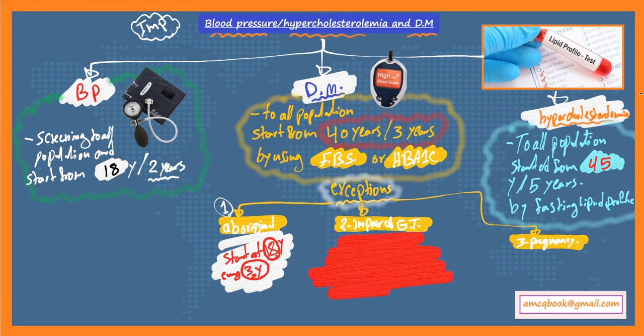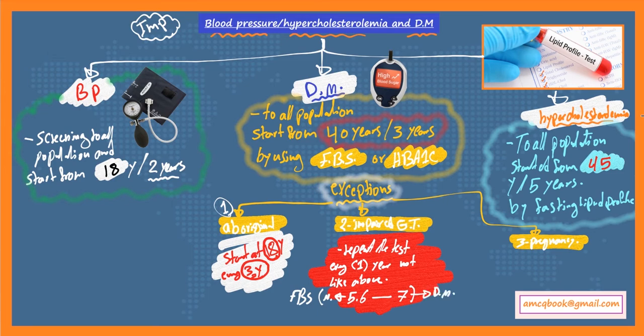The second exception includes impaired glucose tolerance. In case of impaired glucose tolerance, repeat the test every 1 year, not every 3 years as above. What do I mean by impaired glucose tolerance? Well, for fasting blood sugar, the normal level should be less than 5.6. If it's less than 5.6, this is a normal patient. If it's more than 7, then this is a diabetic patient. If between these two numbers, this is called impaired glucose tolerance.